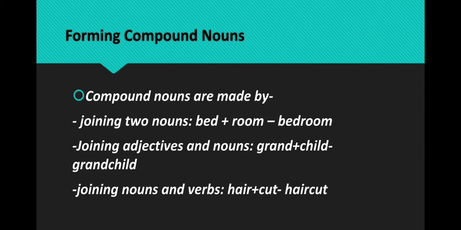Let's see the example. Bed plus room will become bedroom. So bed is a noun and room is also a noun. So when we join these two words, it will become a compound noun. We can join adjectives and nouns. For example, grand plus child will become grandchild. So grand is an adjective and child is a noun. Now let's have a look at the third example. Hair plus cut will become haircut. So hair is a noun and cut is a verb.